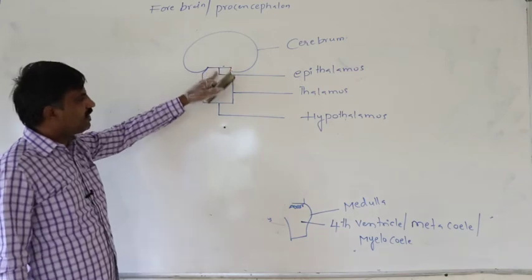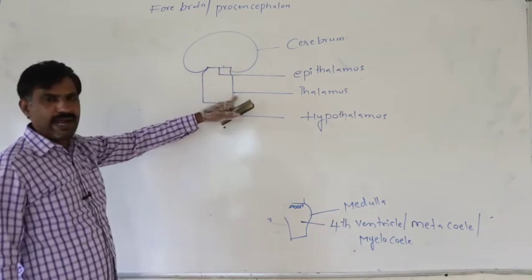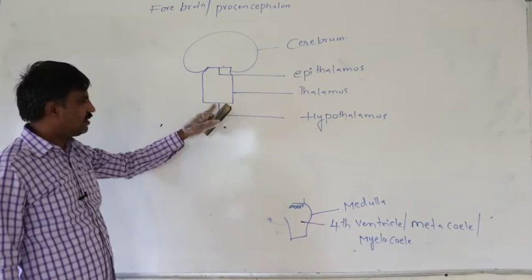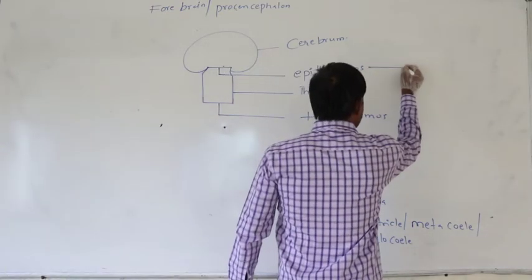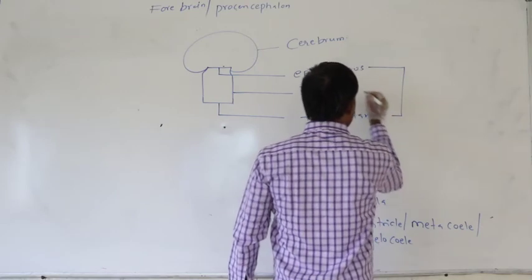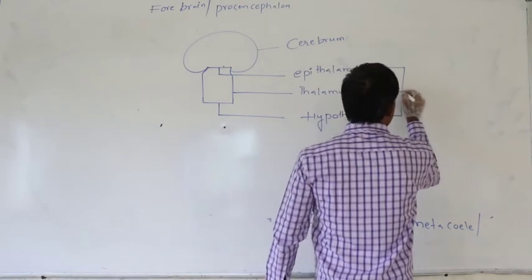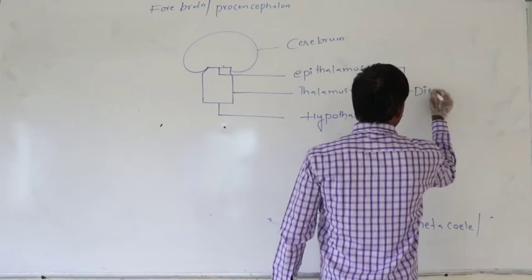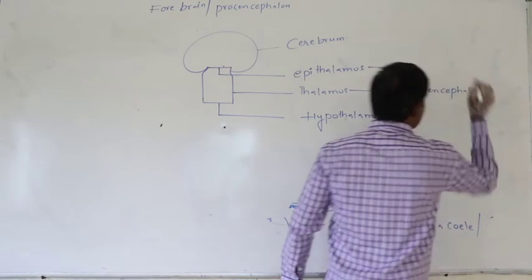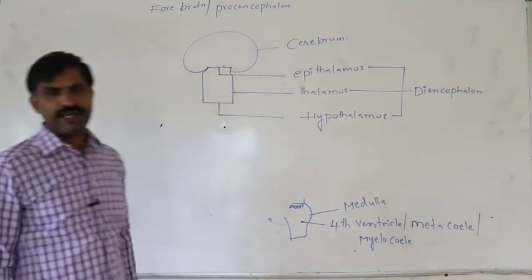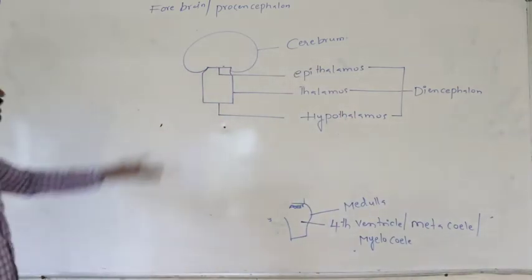Roof is the epithalamus, lateral walls are thalamus, floor is the hypothalamus. These 3 together constitute the diencephalon.